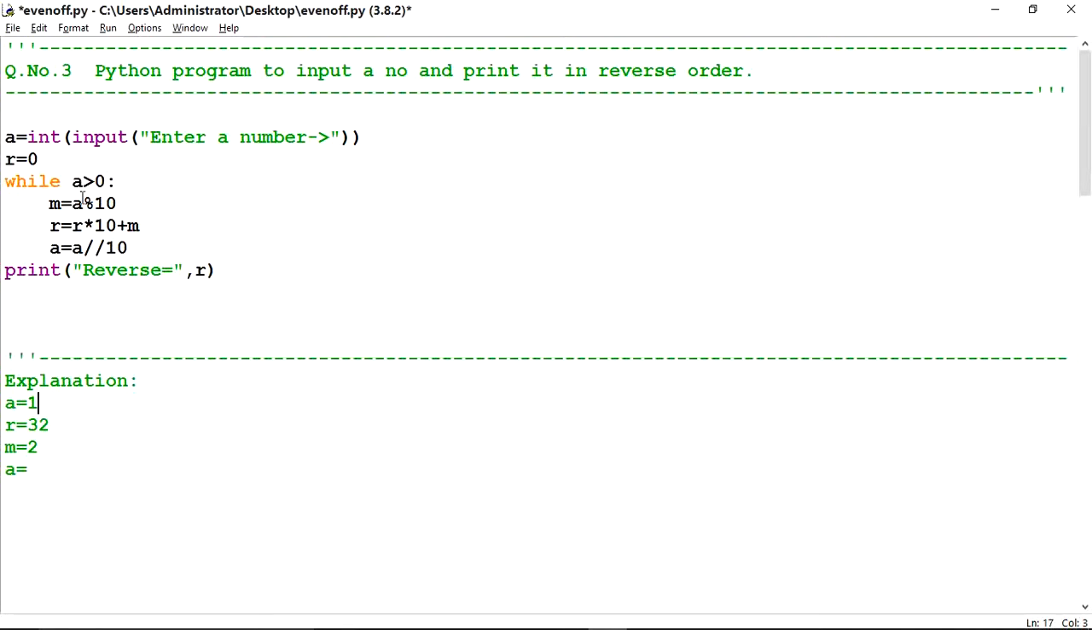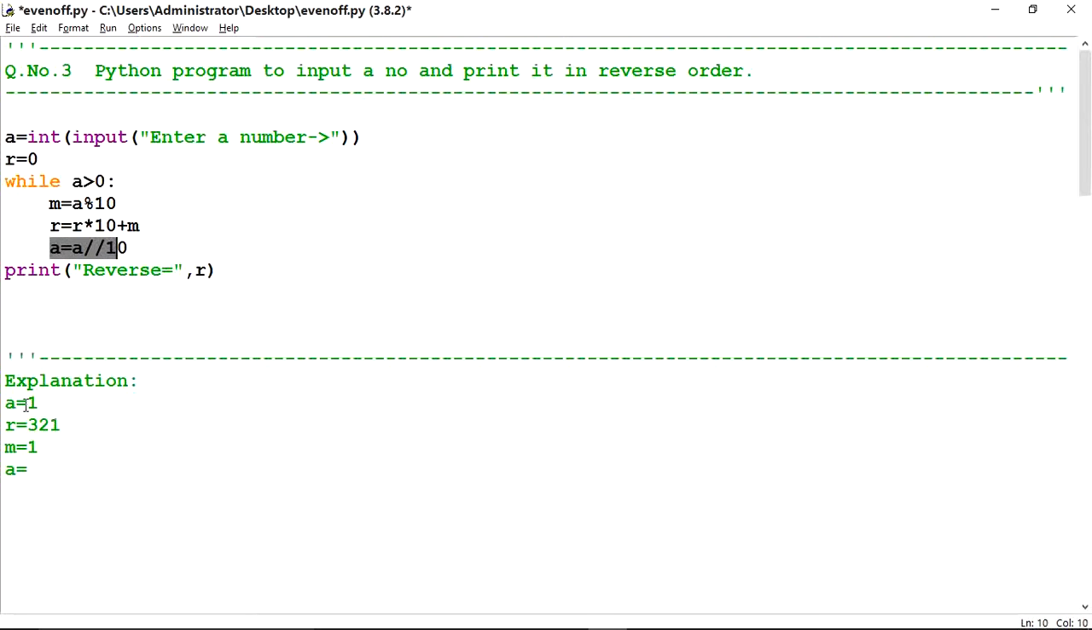Again it will check this condition. The value of a is greater than 0. Yes, 1 is greater than 0. Correct. Then m is equal to a mod 10. The value of a is 1, 1 mod 10. So the mod will come 1. So here will come 1. Now r is equal to r into 10. The value of r is 32. 32 into 10, 320, plus m. m is 1. 320 plus 1 is equal to 321. It will store into r.